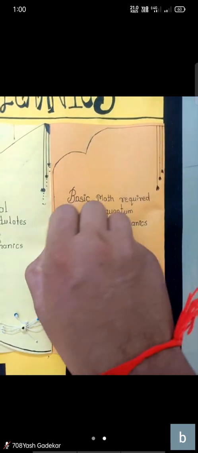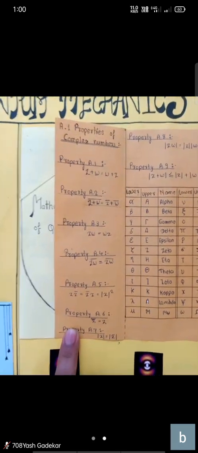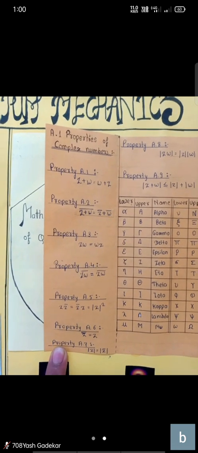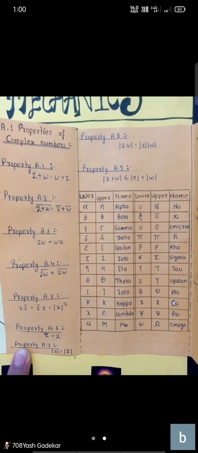Now we are going to see the last part of our project, that is the basic math required for quantum mechanics. As we know, there are advanced concepts used in quantum mechanics, but there are also some basic concepts.